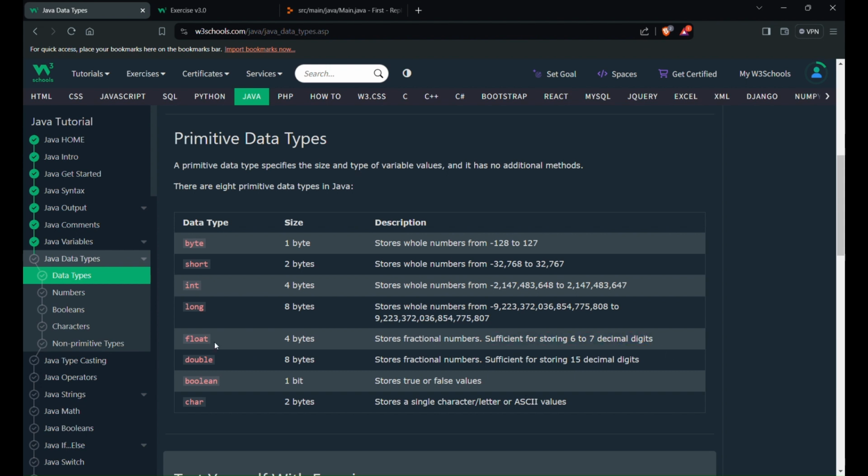Double is the same as float, but it stores 15 decimal digits, so it can be used for more precision. Boolean stores true or false values. Character is just a single character or ASCII values.